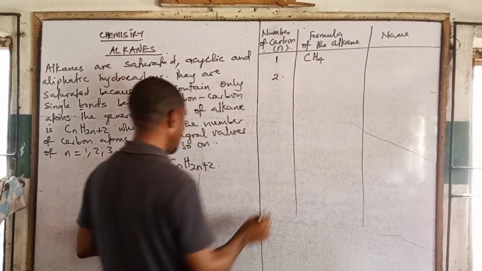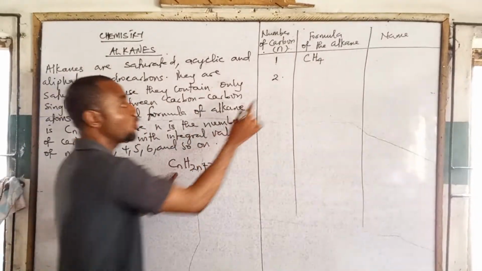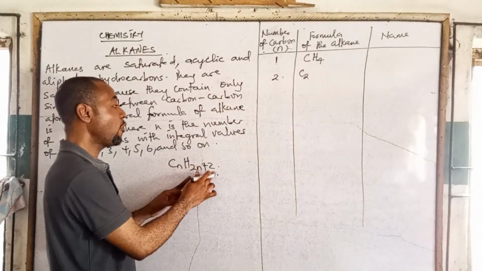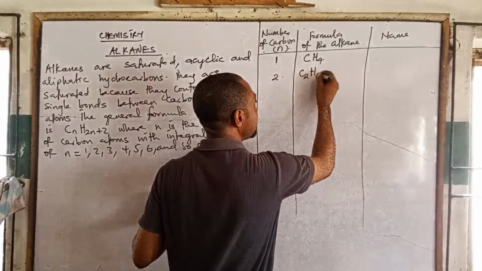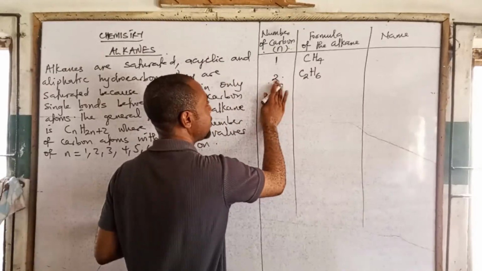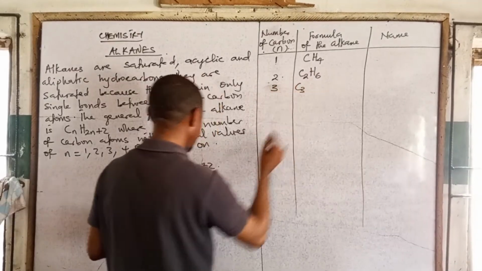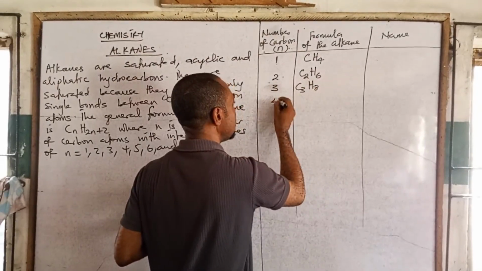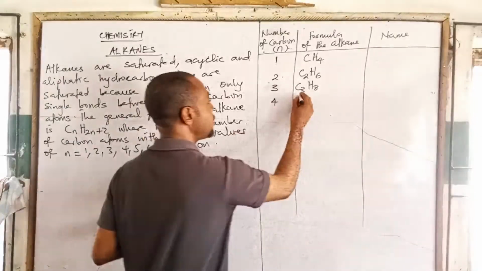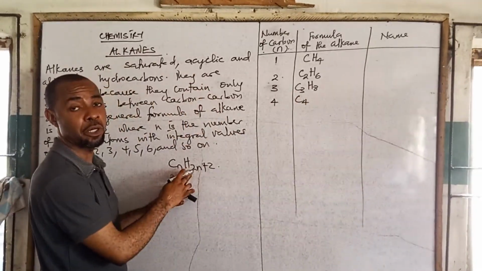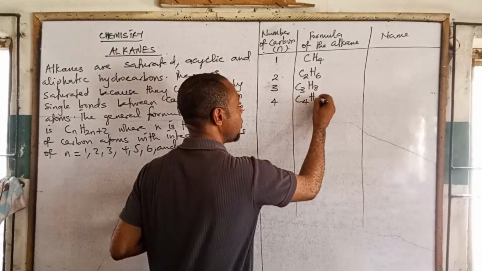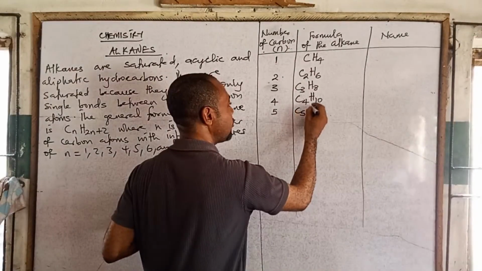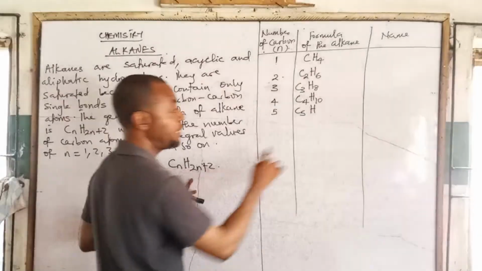When N is 2, we repeat the same process. The number of carbon is 2, 2 times 2 is 4, plus 2 gives me 6. So I have C2H6. If it is 3, I have C3, 3 times 2 is 6, plus 2 is 8. So we have C3H8. The 4th one is C4, 4 times 2 is 8, plus 2 is 10, so we have C4H10. Then C5H12.